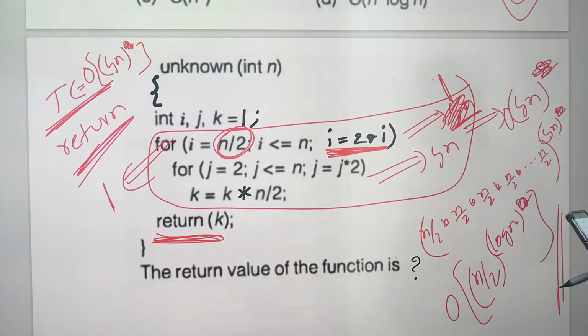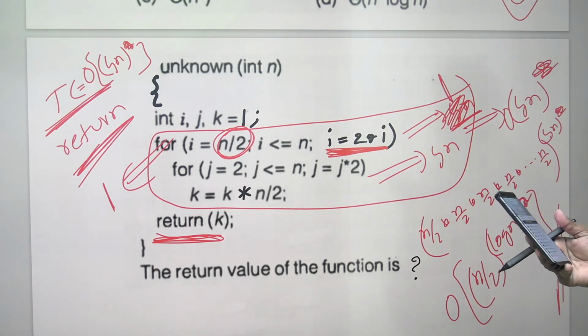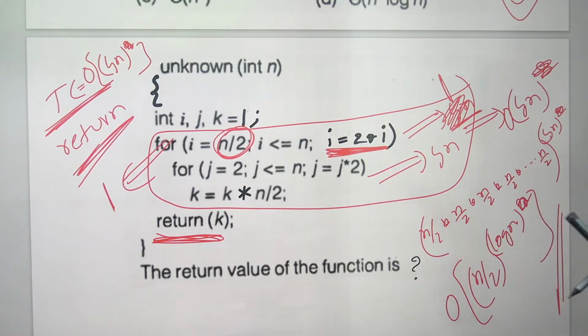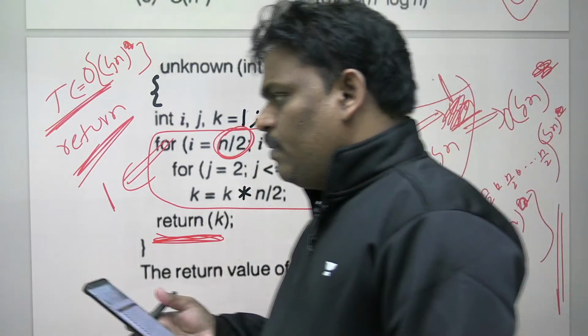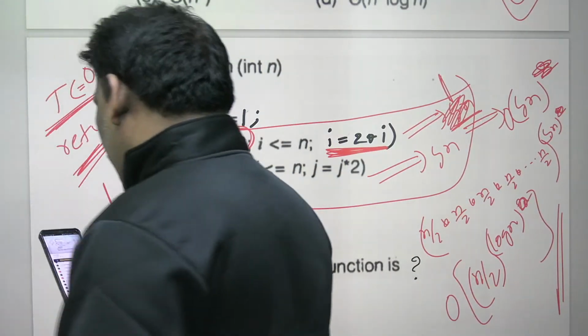If it starts from n by 2, then the time complexity is going to be log n. Return value is n by 2 whole power log n. Please check if anything is wrong anywhere.